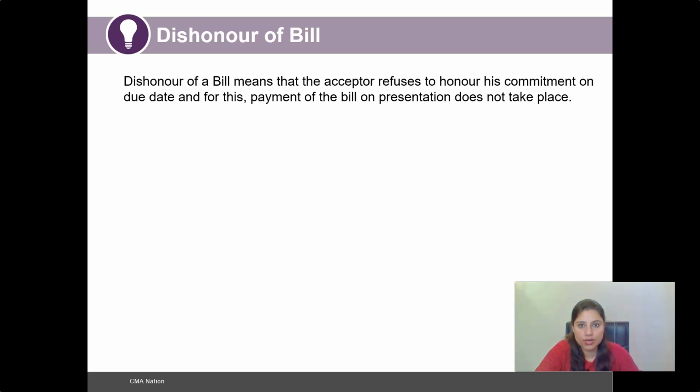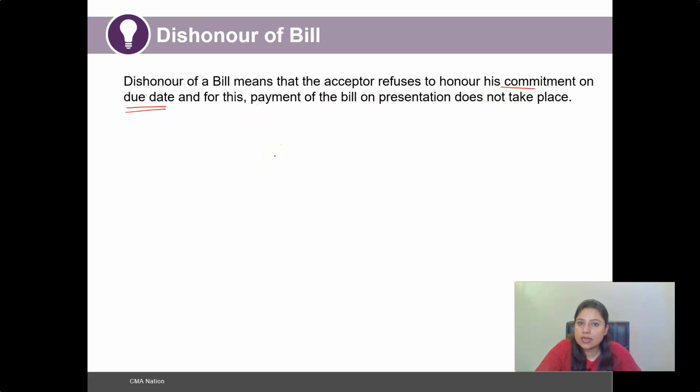The goods have been sold, right? And the only condition that this particular bill of exchange puts on the buyer is that the buyer has to make the payment that has been agreed upon on a particular date as mentioned in the bill of exchange. And dishonoring of a bill will thus lead to the acceptor refusing to honor his commitment on the due date.